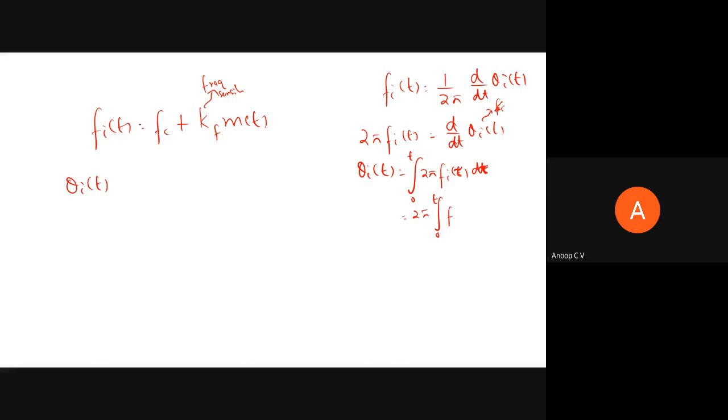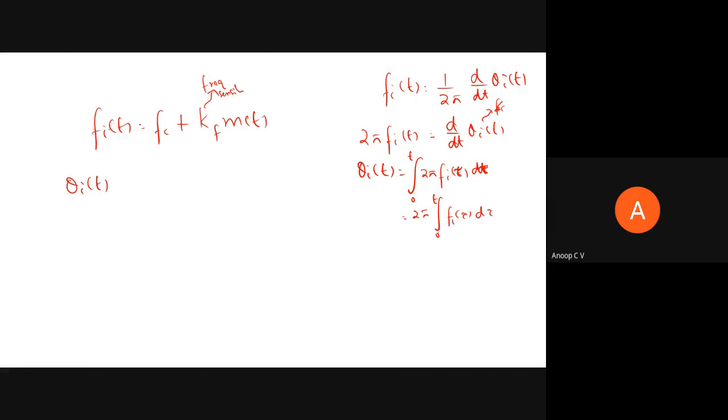You have done this in so many places. So 2 pi integral 0 to t fi of tau d tau. What is the difference between fi of t and fi of tau? Nothing. Instead of t, if you use a variable named tau, fi of t will become fi of tau. So just to get the final expression in terms of t, I'm doing this. That's it, no complication in it. So what we need to do is 2 pi times integral fi of tau d tau.